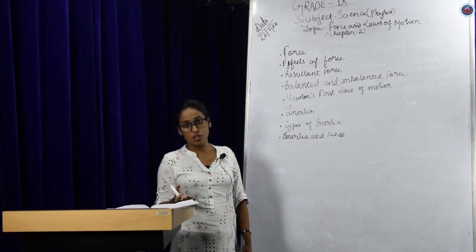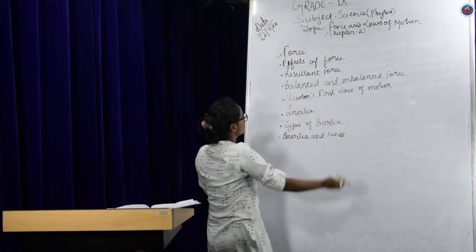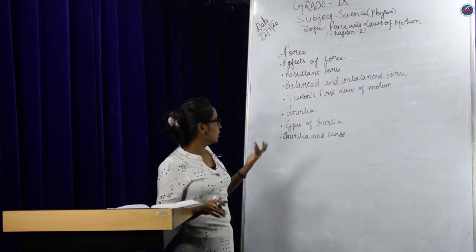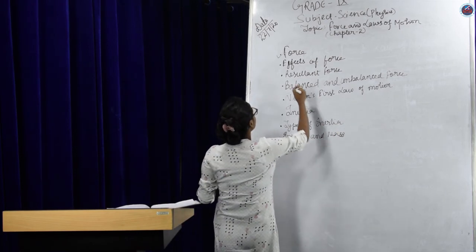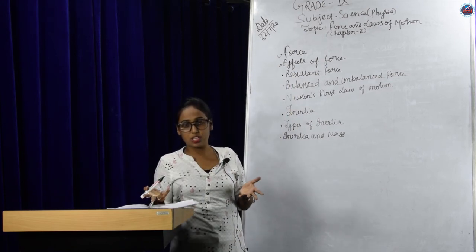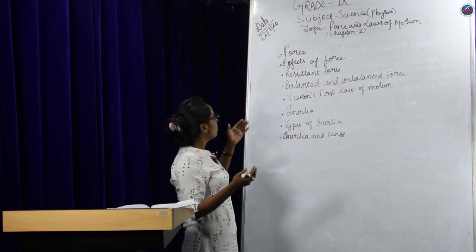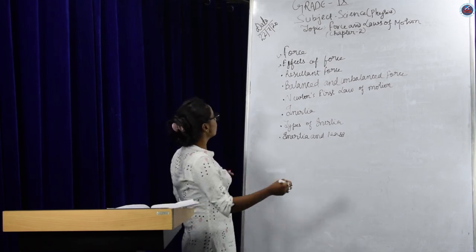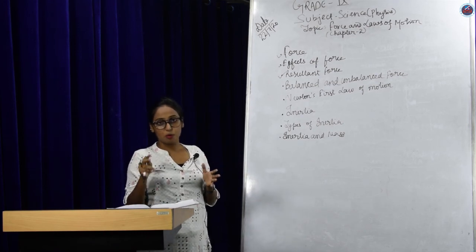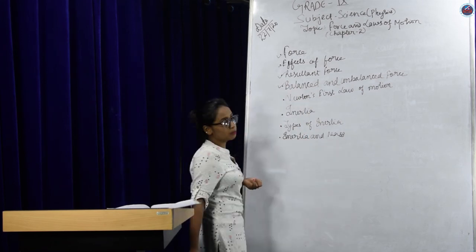So in this video, what we have learned, firstly, we have learned about force. Now, what is force? It is a pull or a push, or it is the action of one body on another. Then we have also learned about the effects of forces, like it changes the shape and size of a body, it changes the speed, it changes the direction of motion, right? Next, we have seen the resultant force, when a number of forces act on a body, and how the resultant force is calculated. Then we have also learned about balanced and unbalanced forces.